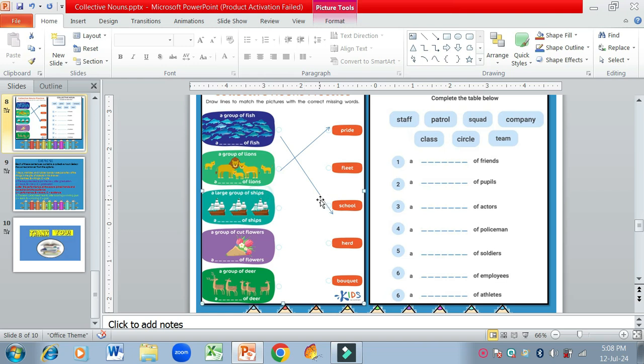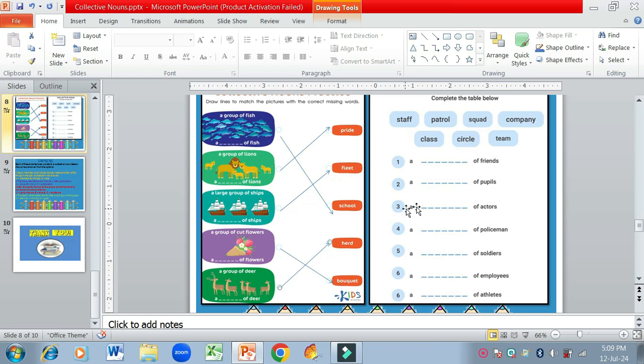Then a large group of ships. For a large group of ships, we use the words fleet of ships. A fleet of ships. Then a group of cut flowers. For the flowers, we use the collective noun bouquet. A bouquet of flowers. Then a group of deer. For a group of deer, we use a herd of deer. So these are the collective nouns: pride of lions, fleet of ships, school of fish, herd of deer, and bouquet